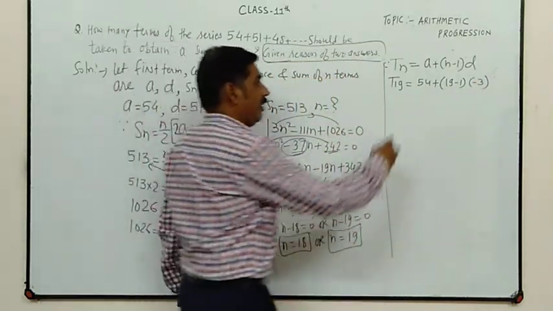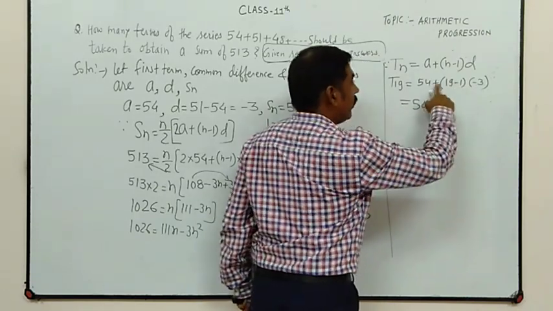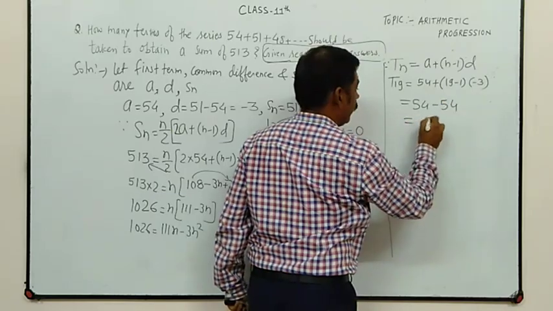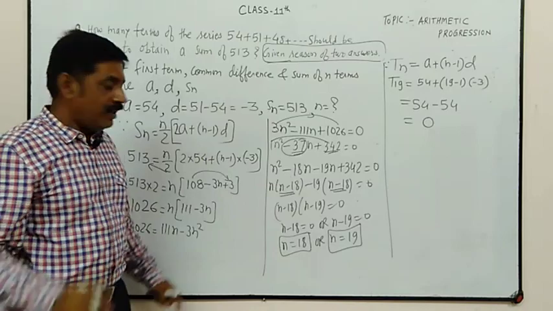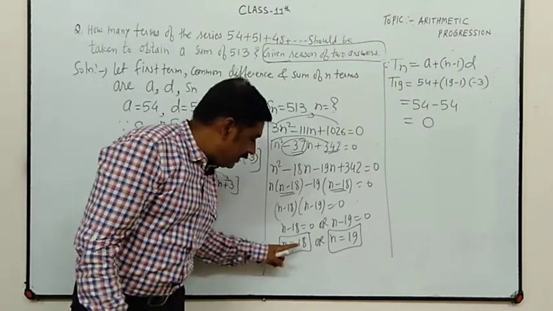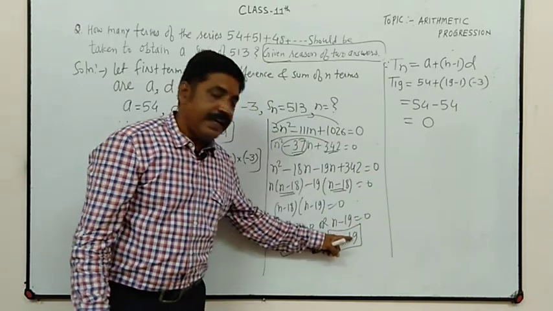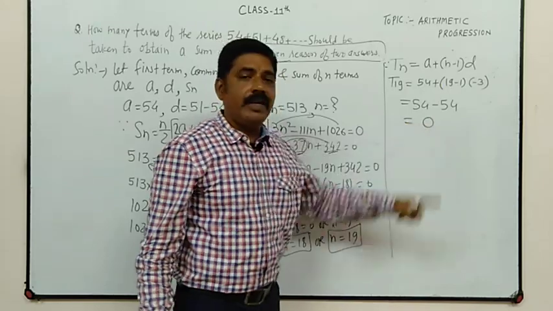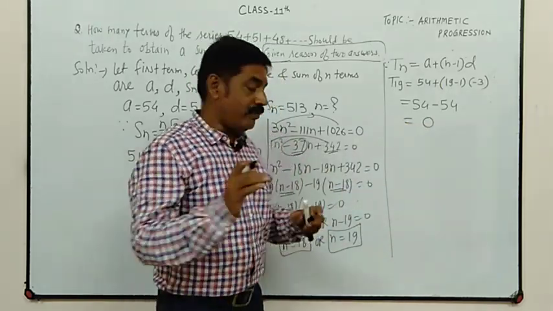Right? 54, 19 minus 1 is 18, plus minus 18 3s are 54. So the answer is 0. So what we have been given, n is equal to 18, n is equal to 19. After 18, 19 comes. So find t19. The value of t19 is 0.